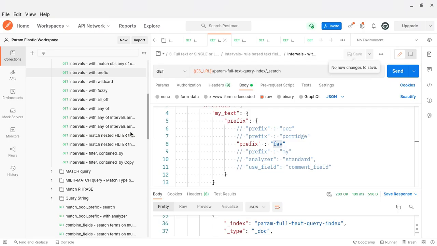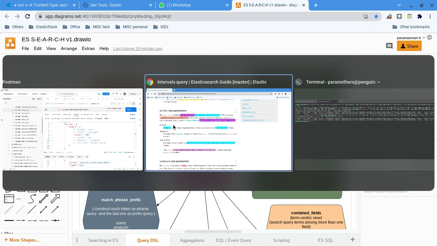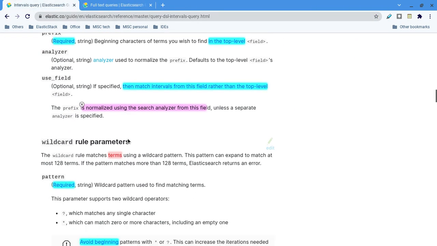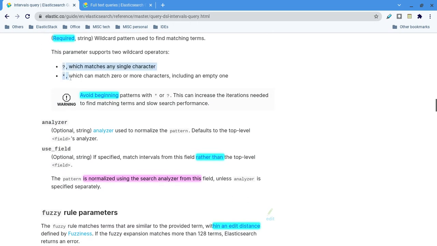Similarly, wildcard also. Once the wildcard expands, the wildcard will also create patterns, sorry, intervals or terms. That is also maximum 128. The wildcard means you can use these two characters. They are saying avoid using the star at the beginning, because it takes more memory space. Analyzer and use field are the same, already explained.